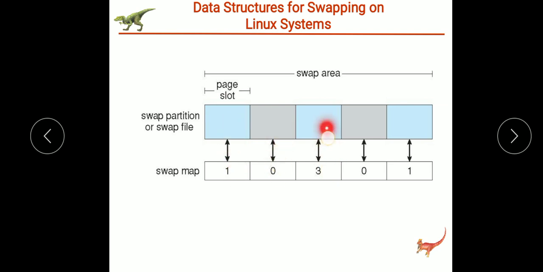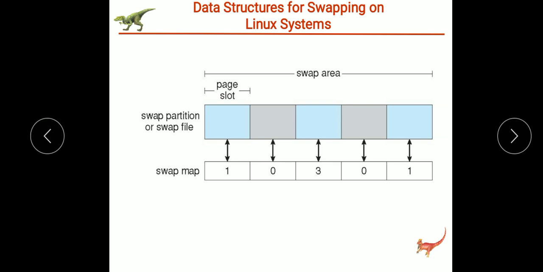So each one of them will correspond to a particular page slot available in the swap area. If the value of the counter is 0, it indicates that the corresponding page slot is available.